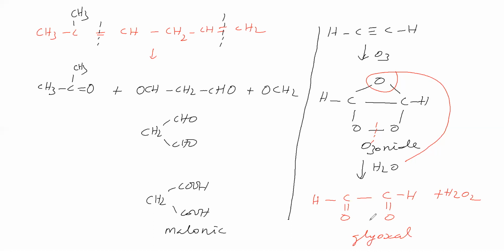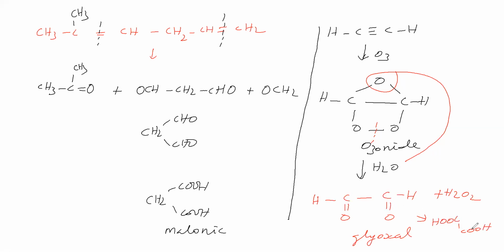Here also there is reductive ozonolysis and oxidative ozonolysis. Reductive ozonolysis gives this product. In oxidative ozonolysis, you convert the aldehyde into carboxylic acid. This CHO converts into carboxylic acid, and this CHO also converts into carboxylic acid.